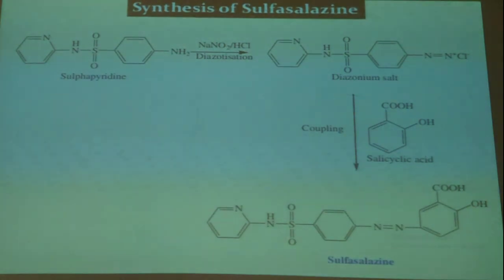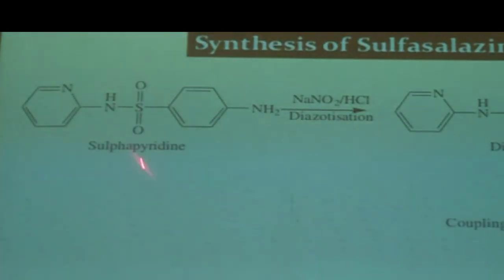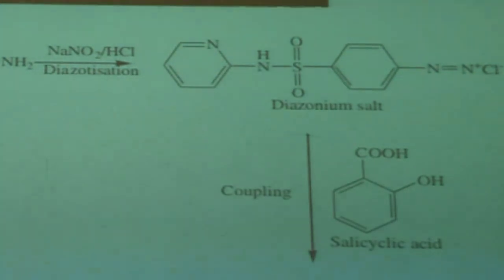When there is a sulfa drug, and at the R1 position or 4 position there is presence of pyridine linkage, that is called sulfapyridine. Sulfapyridine upon reaction with sodium nitrite in acidic condition, diazotization will occur. Both protons will be removed and diazotization will occur.